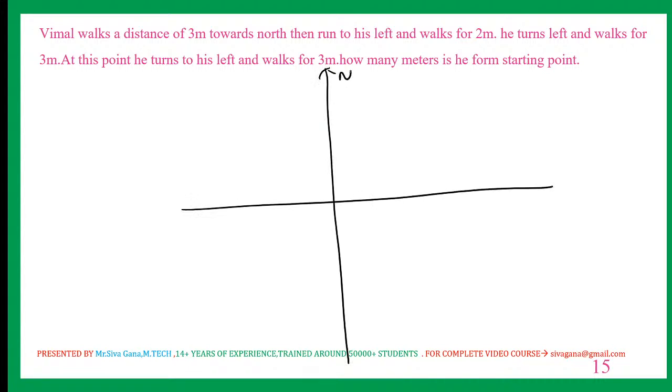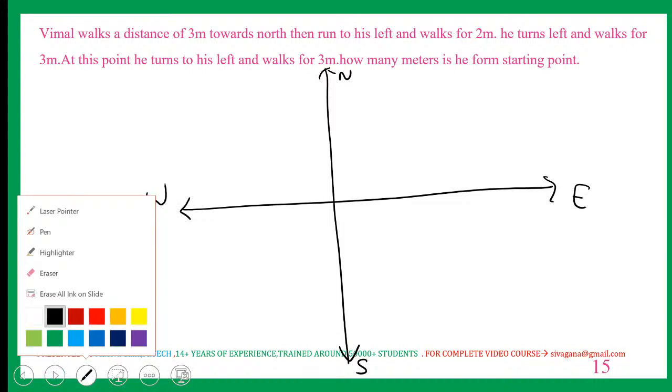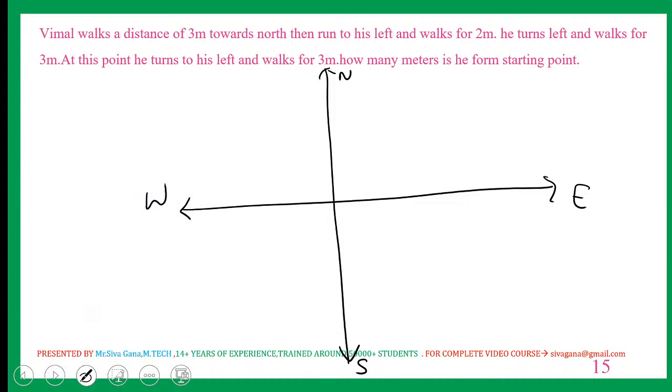Now, north, south, east, and west. Vimal walks a distance of 3 meters towards the north. Let us say this is 3 meters north. Then turns to his left. North left. How much? 2.